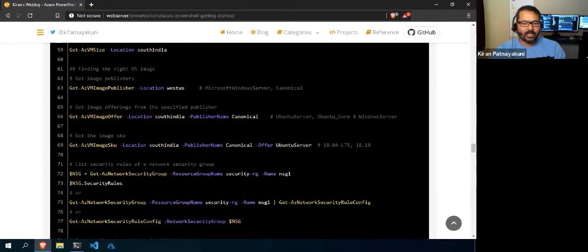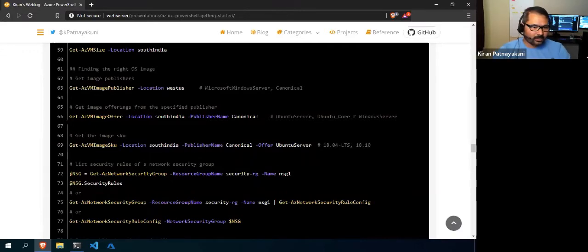Suppose I want to install Ubuntu 18.04 Linux. If I want to install Windows, there are versions like 2016 Datacenter, 2019 Datacenter, 2012 Standard. It will show the edition of the operating system on the Windows side.